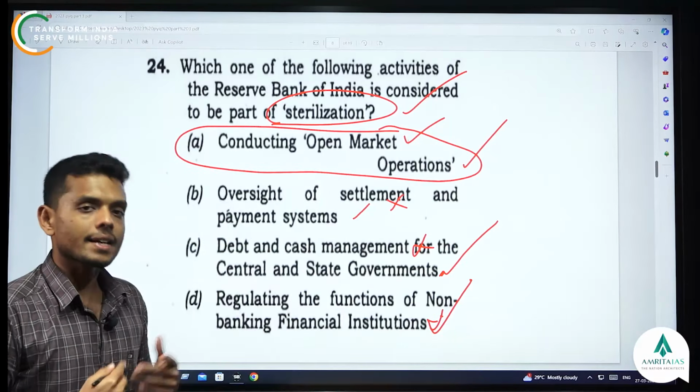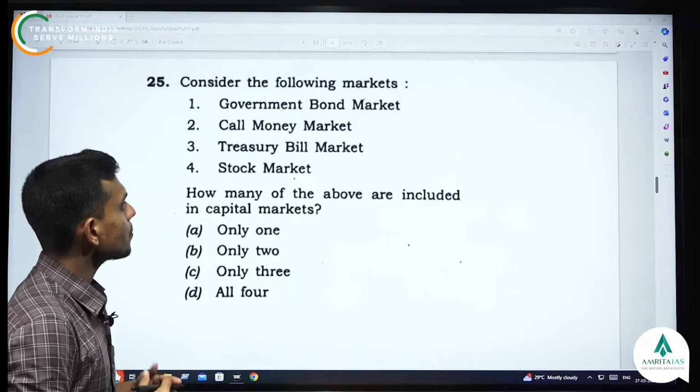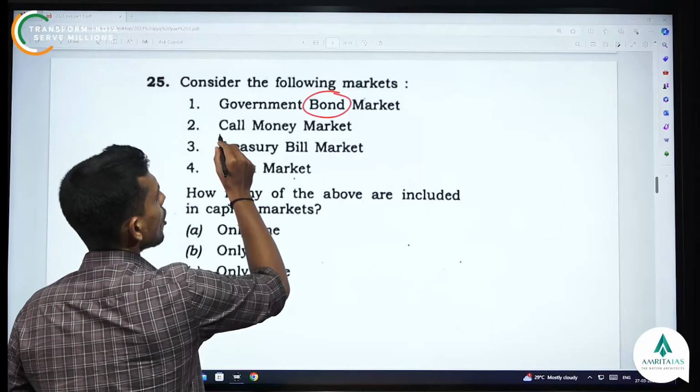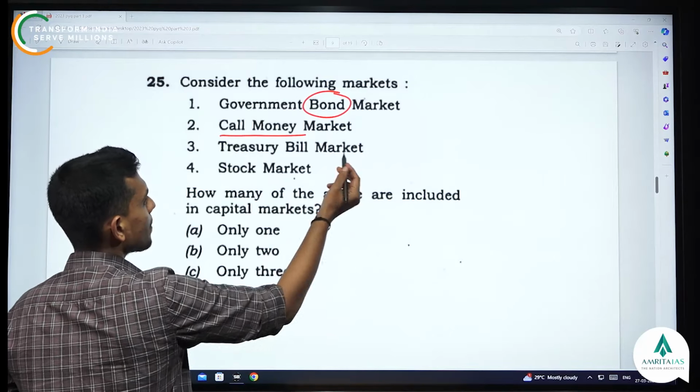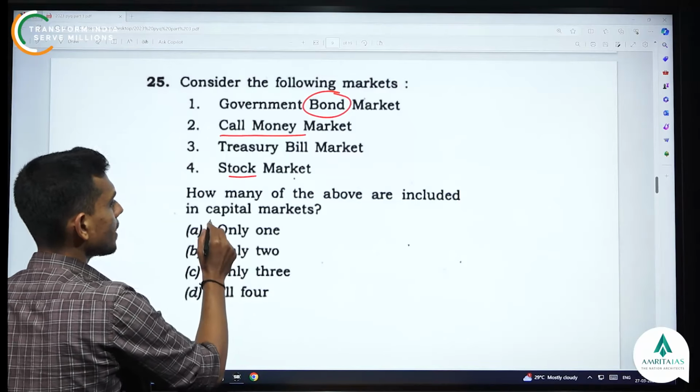Now let's look into the next question. Let's read the 25th question. Consider the following markets: government bond market, call money market, treasury bill market, stock market. How many of the above are included in the capital market?